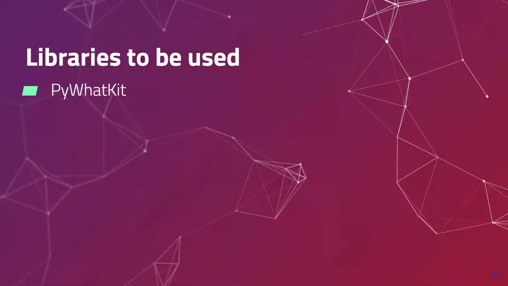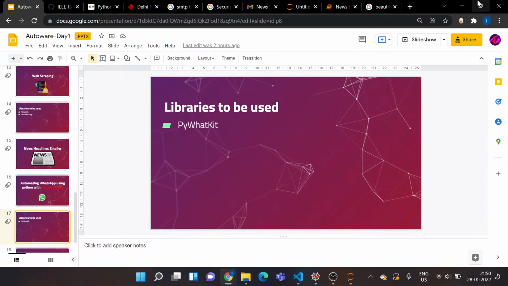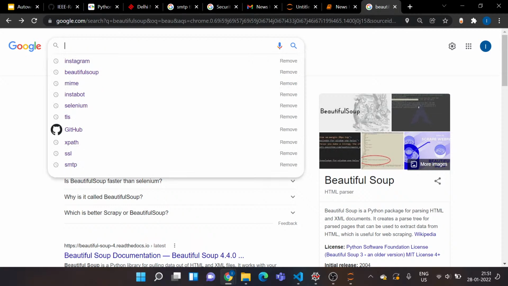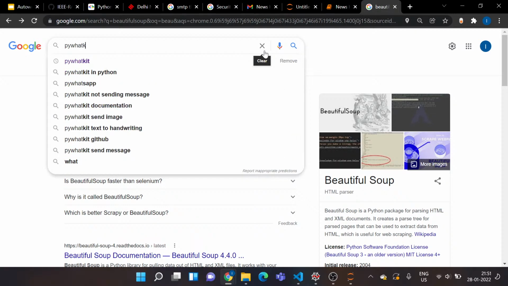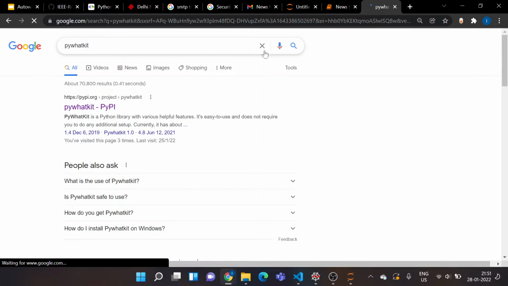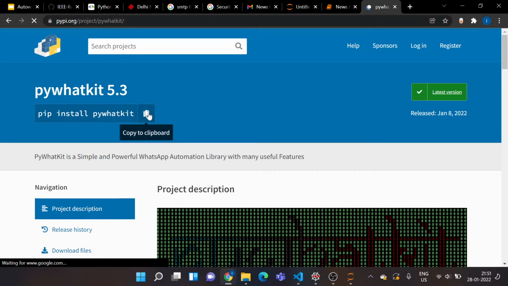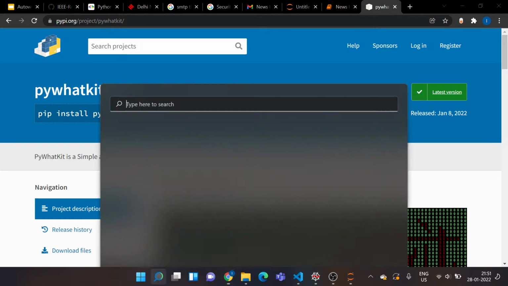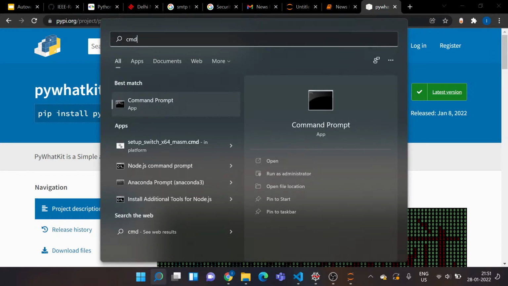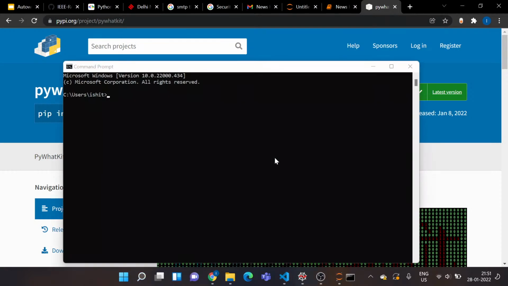The library we need for this is PyWhatKit. So let's head back to our Chrome and install it really quickly. I'll say PyWhatKit, and there's this official documentation page for PyWhatKit. Here's that command. Copy that. Go to your command prompt and open it. I'll just paste it here.